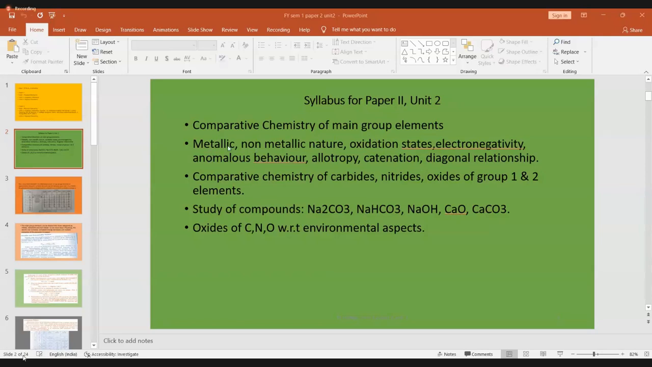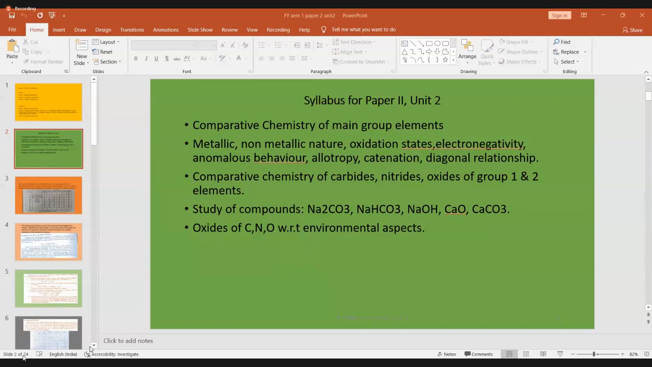For metallic property, you should learn everything that is there in the notes I have uploaded. Go through that properly. Then metallic and non-metallic nature, and the different oxidation states exhibited by the main group elements: s block and p block together are the main group. So the oxidation states exhibited by groups 1, 2, 13, 14, 15, 16, 17 and 18 also. Similarly, the electronegativity feature and the anomalous behavior feature.